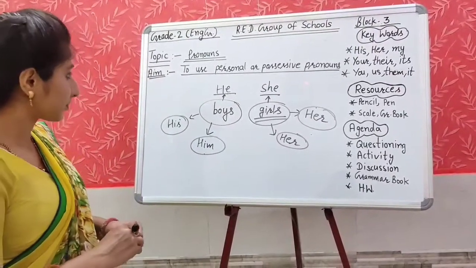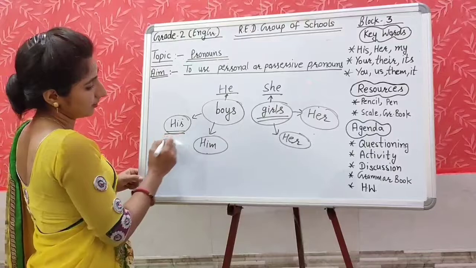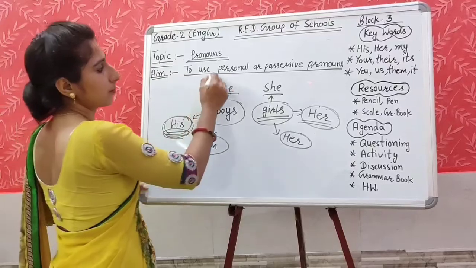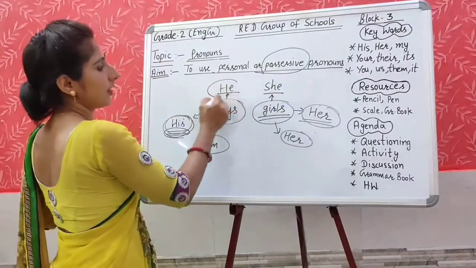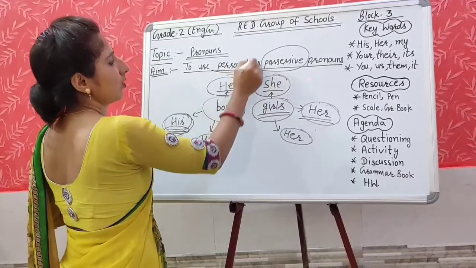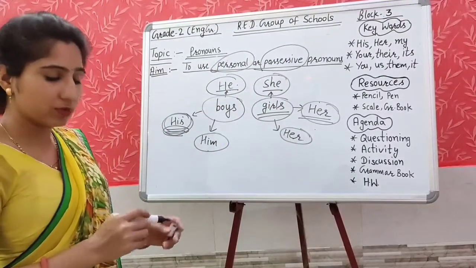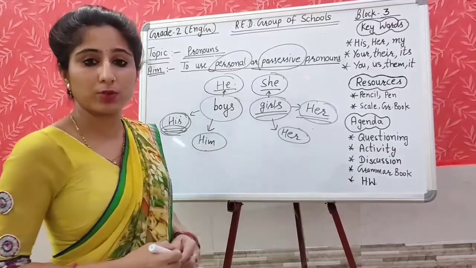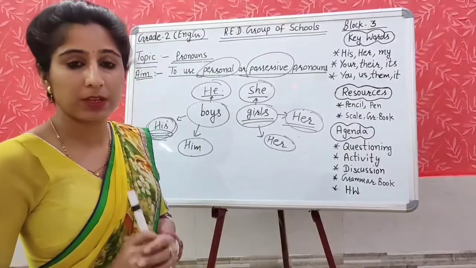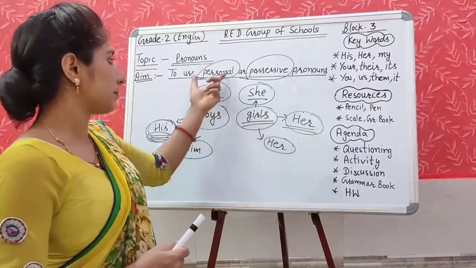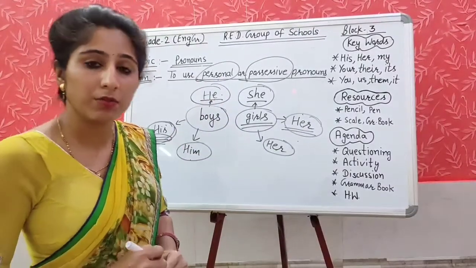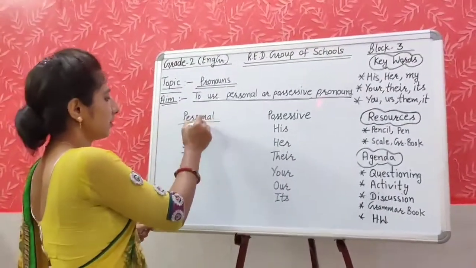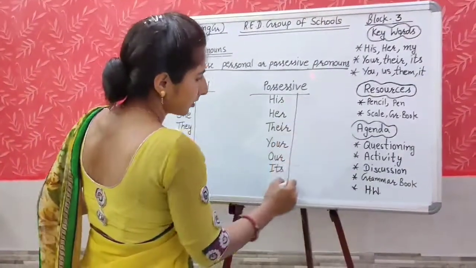Now look at these things. The words his and her are called possessive pronouns, and he, she are called personal pronouns. Keep this in mind: we use a personal pronoun at the beginning of the sentence. In the beginning of the sentence, when we use a pronoun, we use a personal pronoun like he, she, we, they, it. So these are the personal pronouns and these are possessive pronouns.